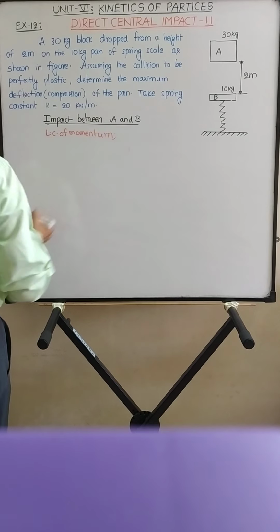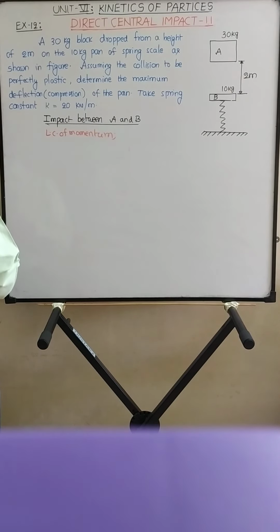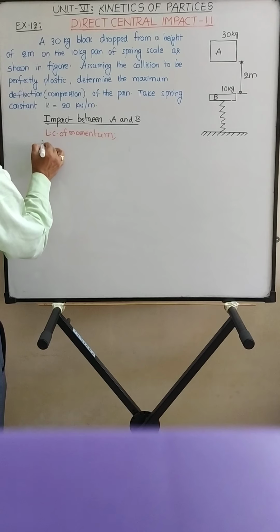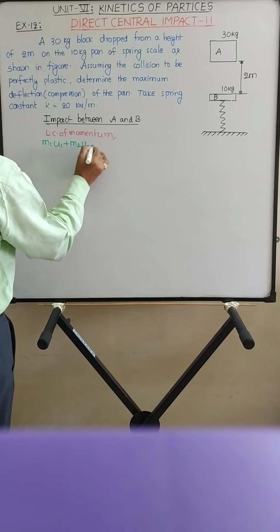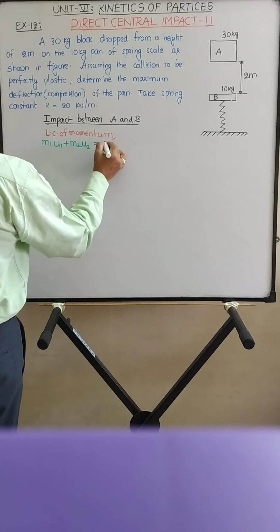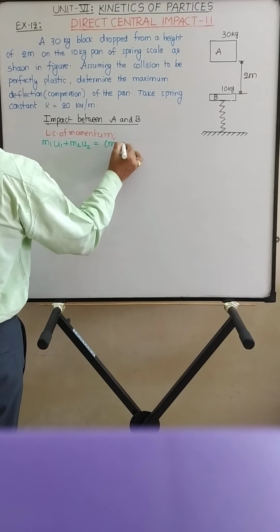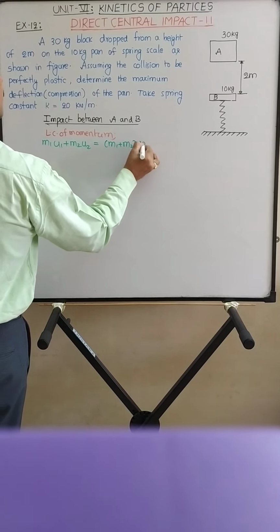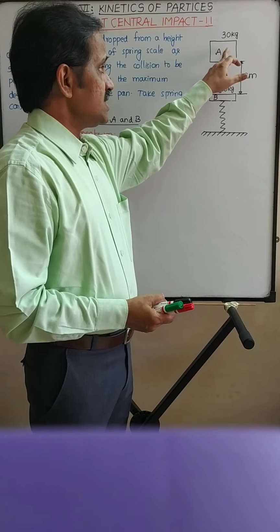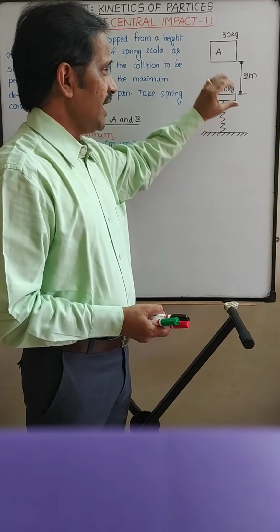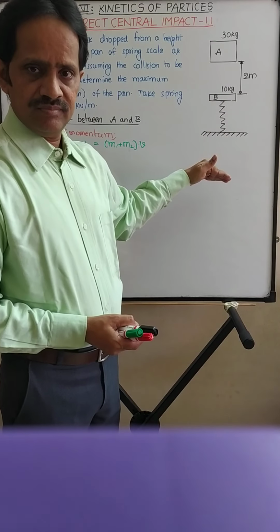What is law of conservation of momentum? M1U1 plus M2U2 is equal to, it is plastic impact, so it is M1 plus M2 into V. So after impact, both this block and the pan, A and B, are moving together, right?